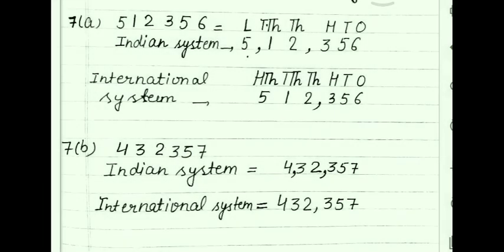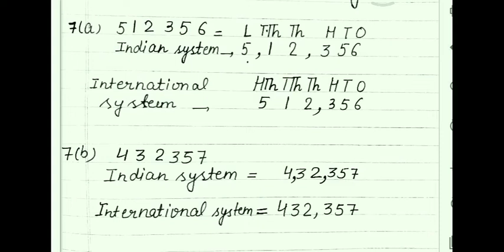So now you can see in the first period ones, tens, hundred, these are coming 3, 5, 6. The first period is over, then put a comma here. Then after that 1000 and 10,000, and here put a comma. So the required naming word will be 5,12,356. Next, the international system. So how to write this number in the international system also?